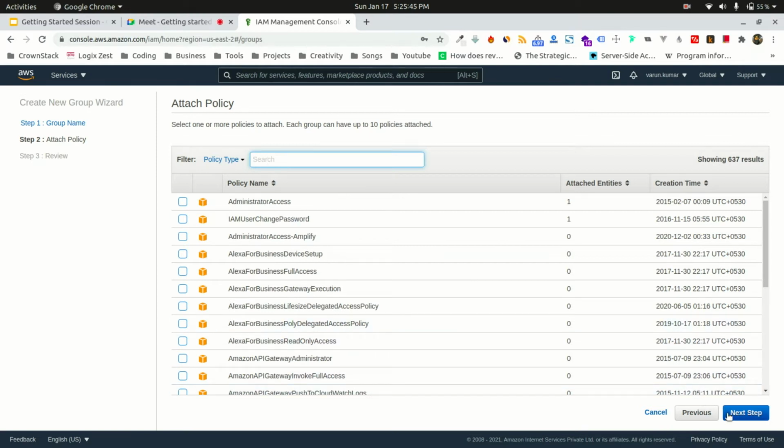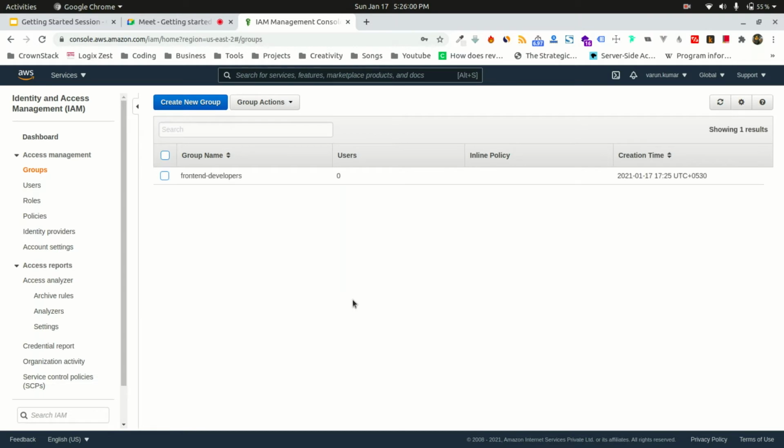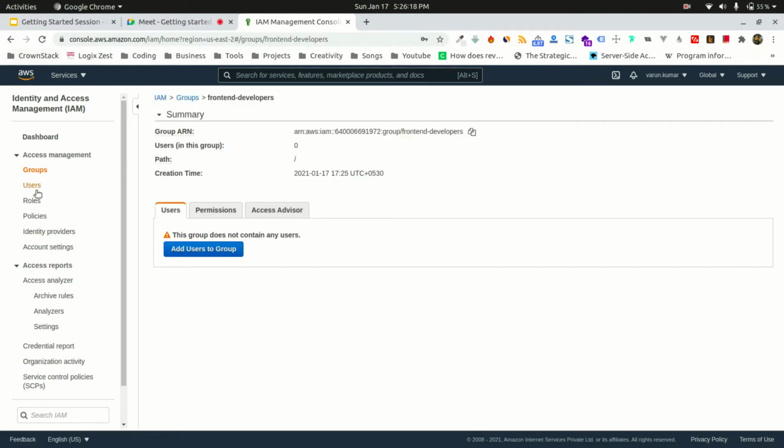I can go to the next step. It will show me the review, like, okay, you are providing these three things: Amazon Polly, CloudFront and Amazon S3. If I'm okay with it, I'll create a group. Okay, so here is my first group. It does not have any users yet, but yes, the group has been created. Again, you can just tick this and you can delete this group, add users to this group, or edit the group name. If you click this name, you can modify what permissions the group has.